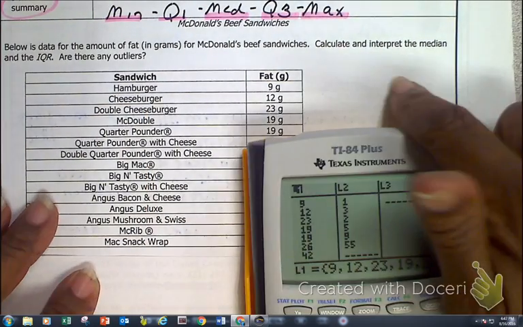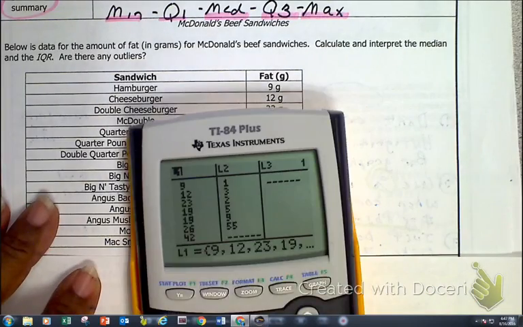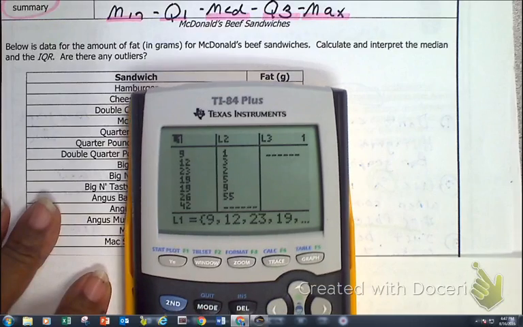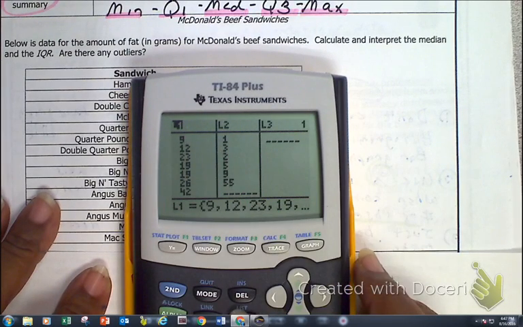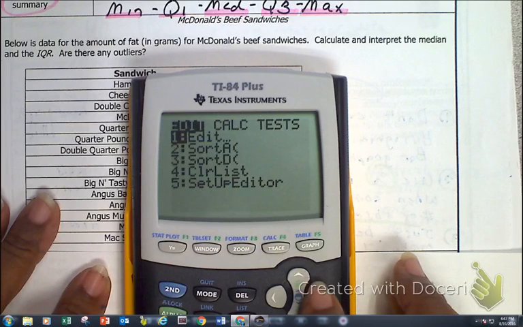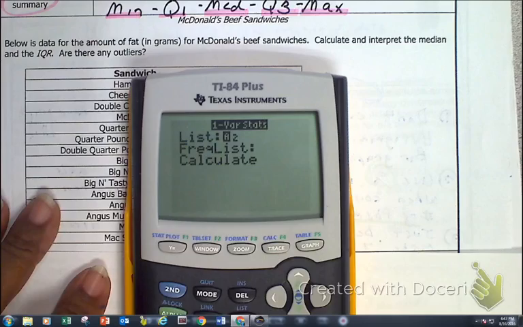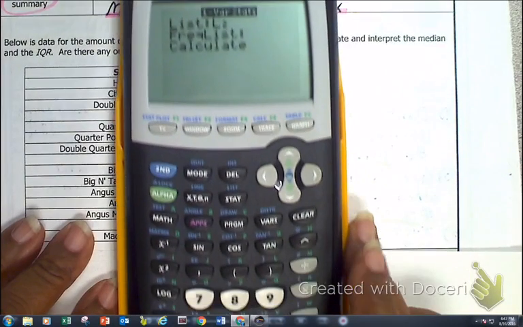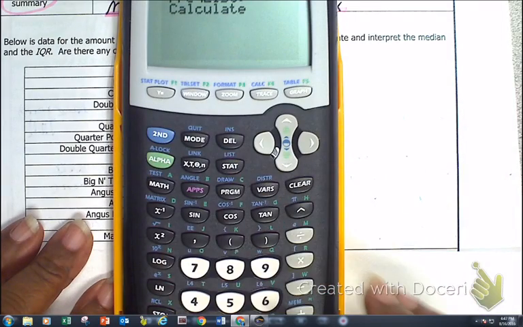Okay, now the next thing I want to do is let's answer the question. It wants me to calculate and interpret the mean, median, and the IQR. So let's remind ourselves of how we did it a couple of minutes ago. Here, it's in my L1. So I'm going to go Stat, over to Calc, and this is, of course, how I entered it. And at 1 here, first bar is Enter. It's in my L1. So as I move this up a little, I need second and then L1.